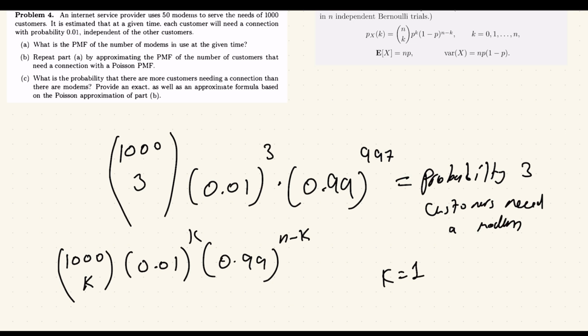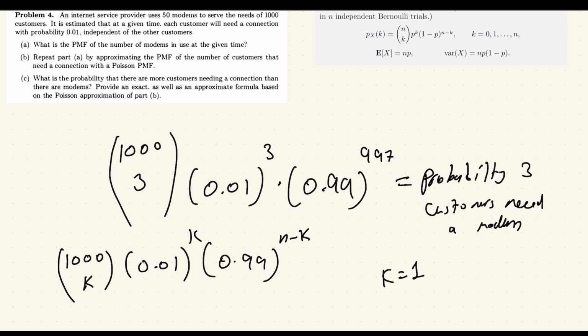However, we're being asked for the PMF of the number of modems in use at any given time. Now, why does this matter? Well, what's the probability that 1 modem will be in use? That's the same probability as the customers needing 1 modem. But after the 50th modem, if the customers need 53 modems, still only 50 modems will be in use at any given time.